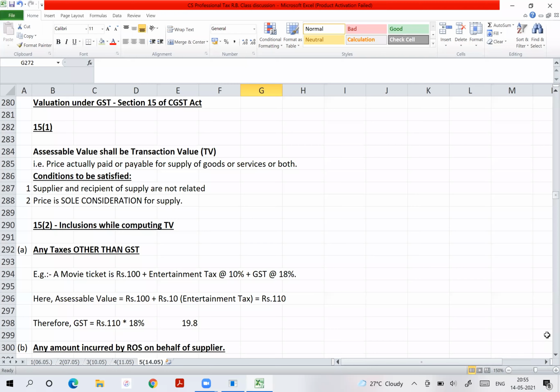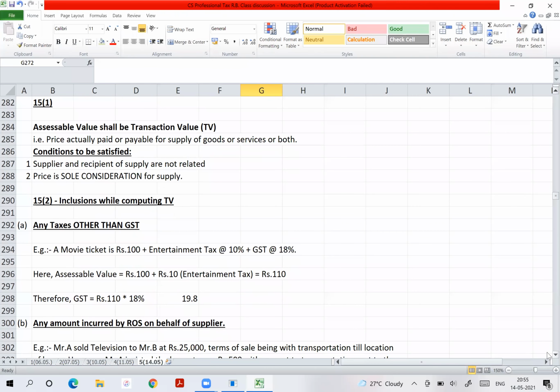So I had told you in the class to observe Ola's bill. Even if Ola is liable to pay to the government, Ola will of course collect from the end consumer. Yes, very good. So you had seen that invoice. That invoice had GST. Yes, let's go ahead now.